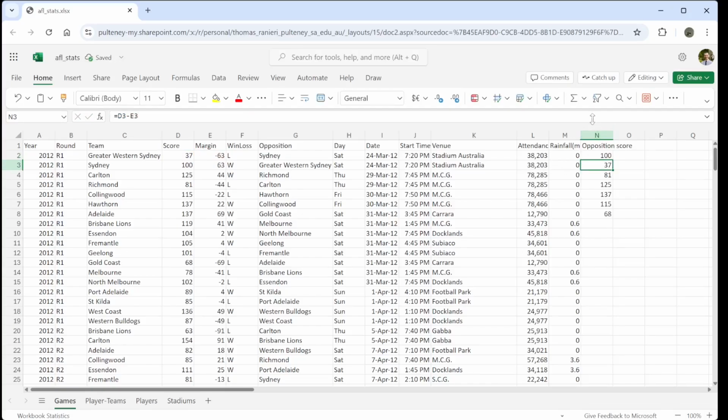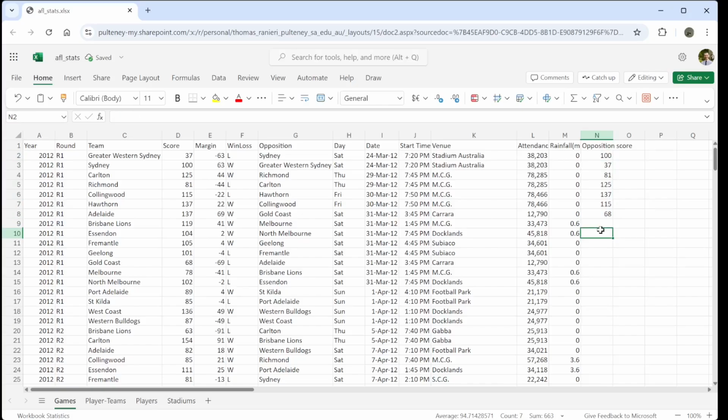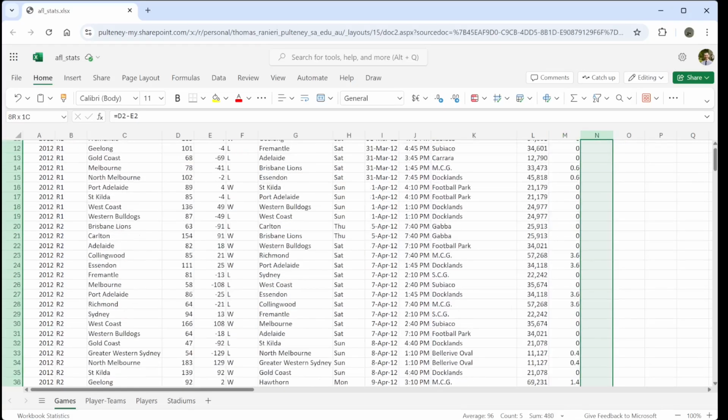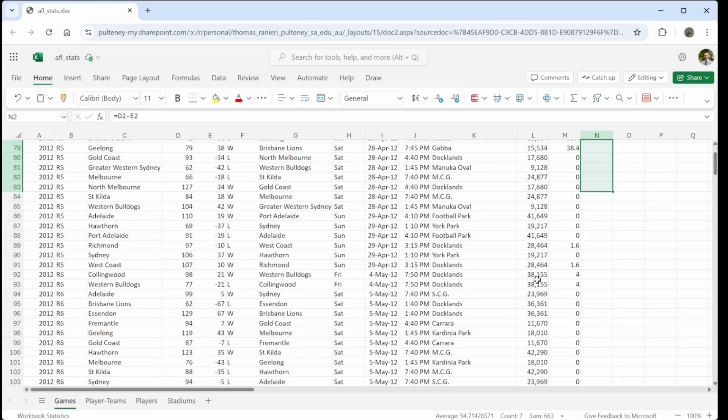And this one is D3 minus E3. And this one is D4 minus E4. Like, it automatically adjusts. How clever is that? So then I could do all of these. It's going to take a while to select all the way down here. And I could do that and select all of them and do Control D to fill down all of them.